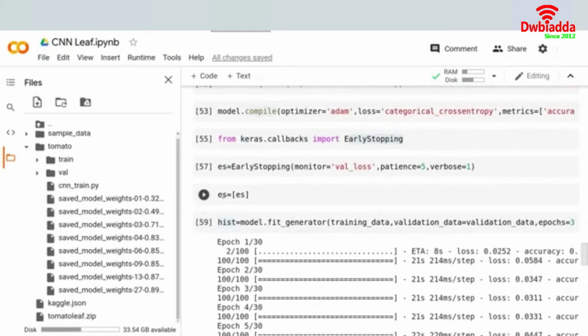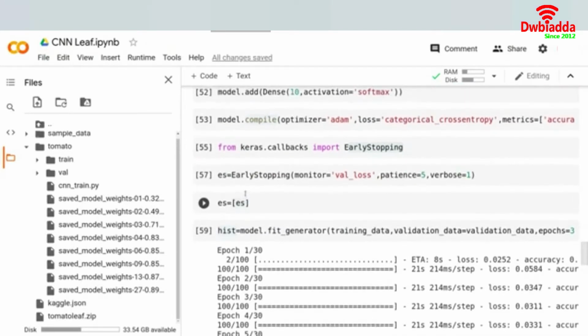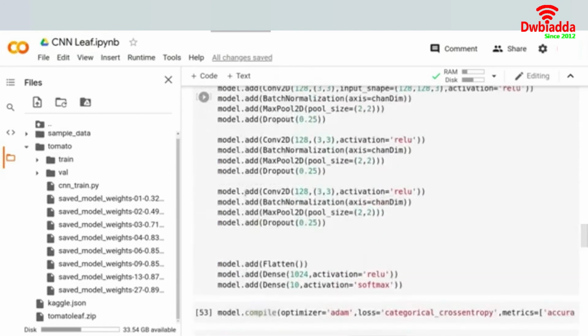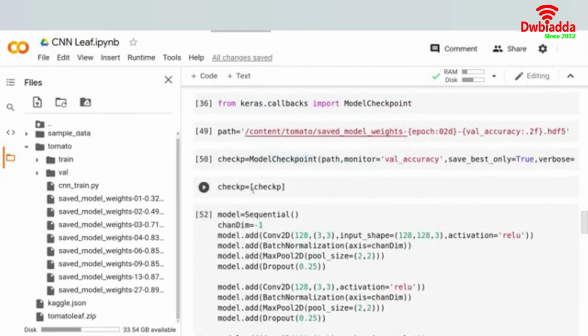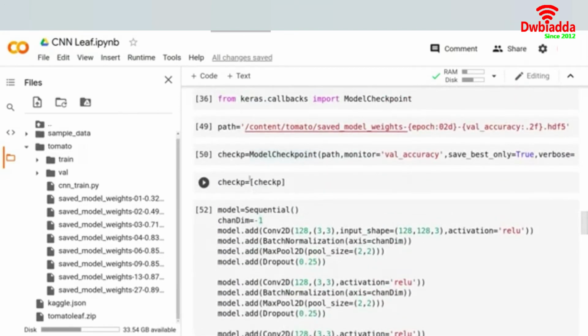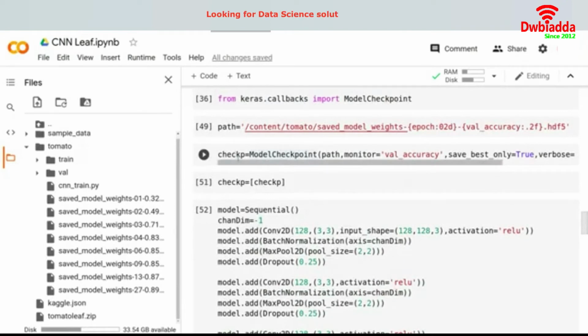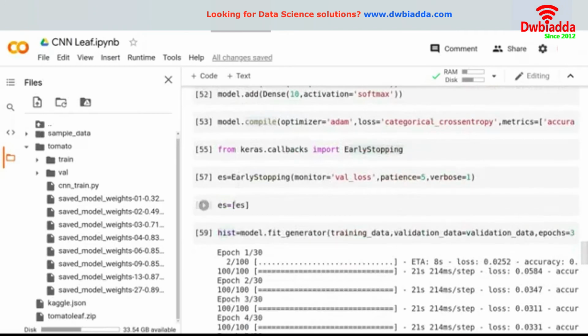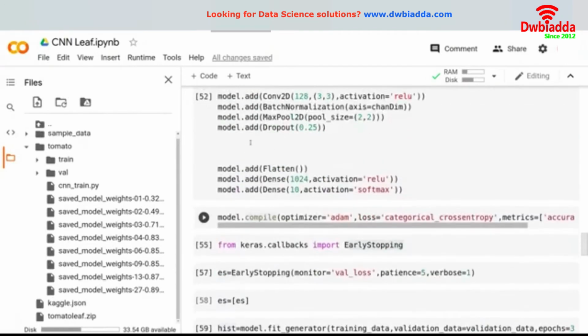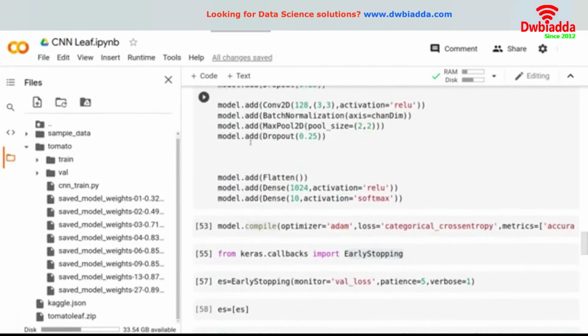I have this ES created, which is my early stopping, and here I would add my check P as well. I already have this ES, and I need to give this in the form of a list.